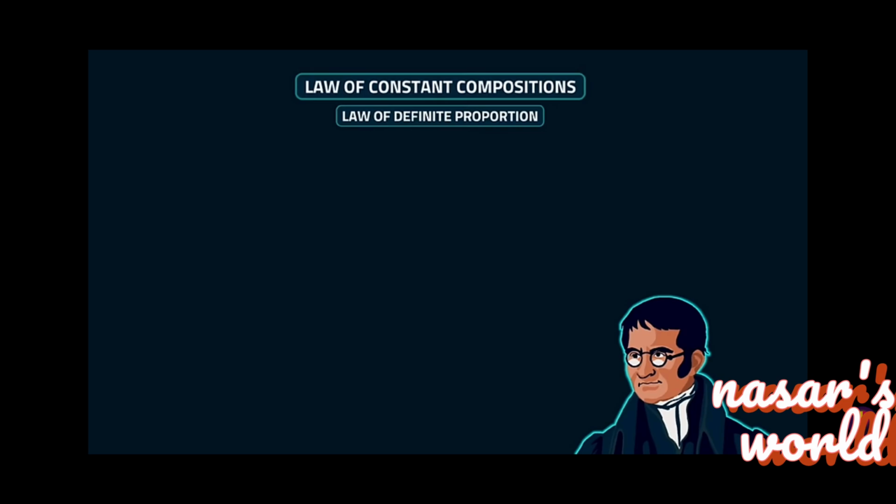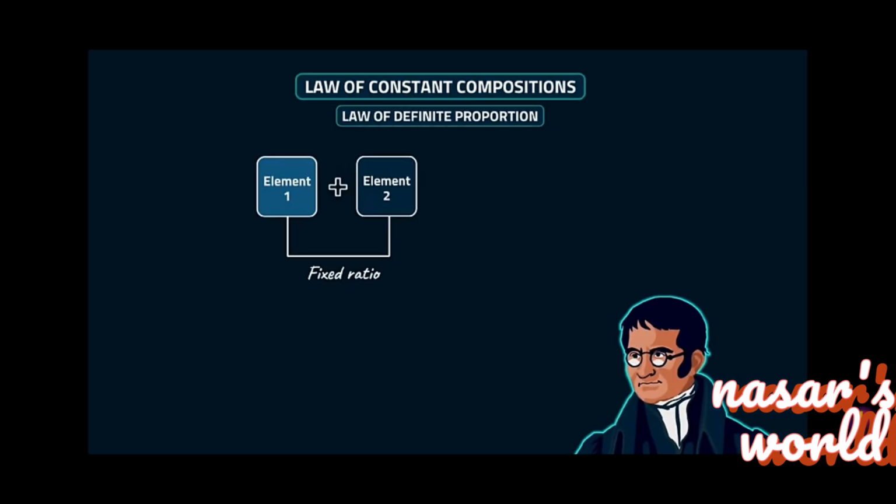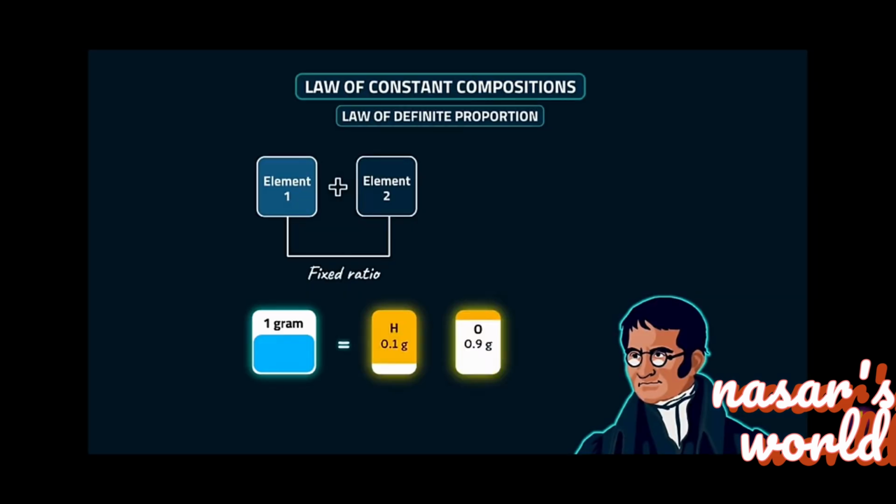Another important law that was easily explained by Dalton is the law of constant composition, or the law of definite proportion. The law states that when different elements are involved in a chemical reaction, they are always combined in a fixed ratio. For example, 1 gram of water always has 0.1 gram of hydrogen and 0.9 gram of oxygen. Therefore, the mass ratio of water is 1:9.